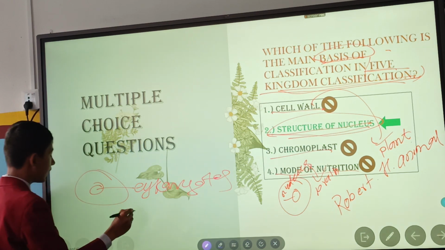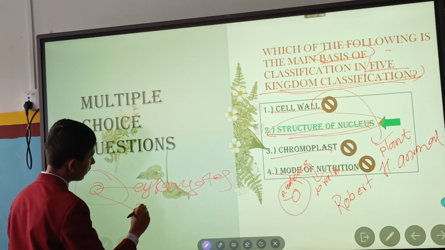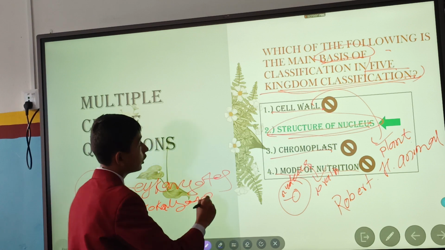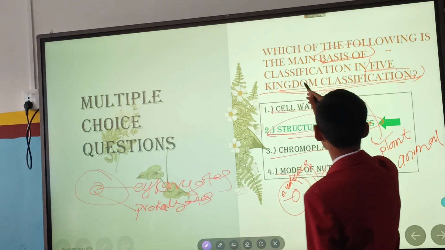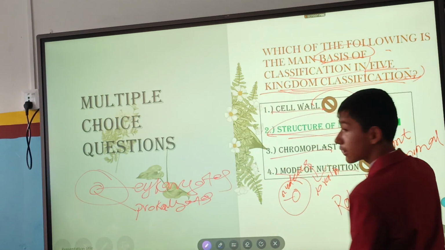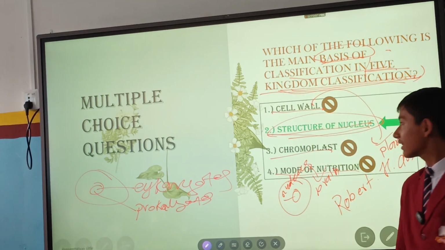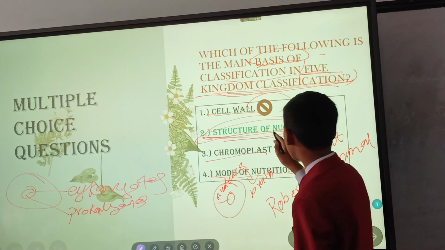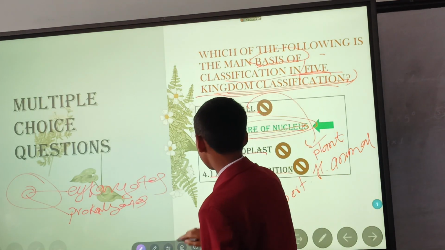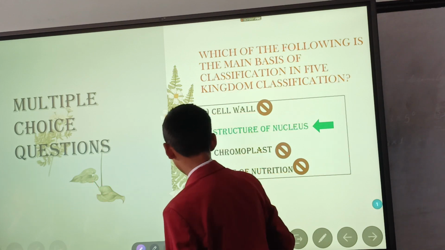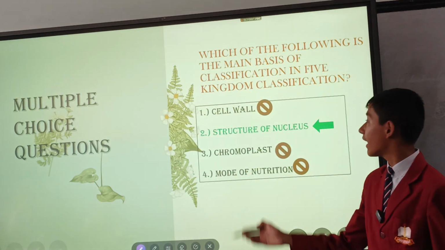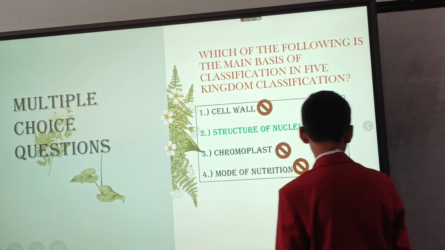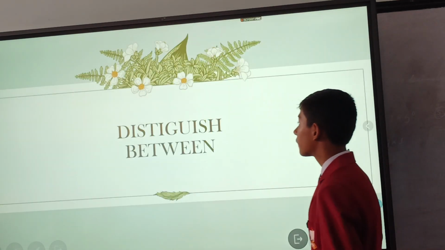And if it is not developed, then they are known as prokaryotes. So does it play an important role in the five kingdom classification? Yes, it plays a huge role, as all the activities inside the cell are controlled by the structure of the nucleus, and the other options aren't the correct one.